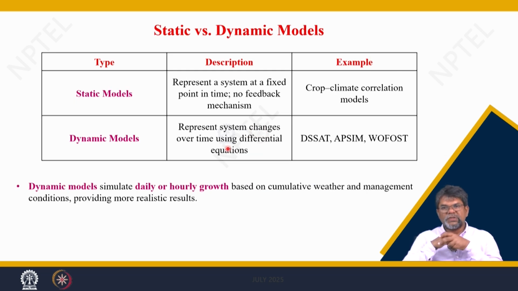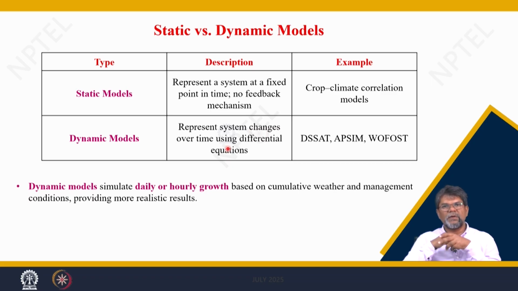Models may also be static or dynamic. Static models, as with the statistical models we discussed, represent a system at a fixed point in time, with no feedback mechanism. Time is not a variable here. For example, a crop-climate relationship for a particular temperature at a particular point of time, or the mean temperature of a particular month and how the yield behaves. That is a static model.